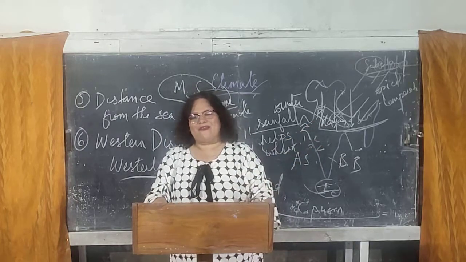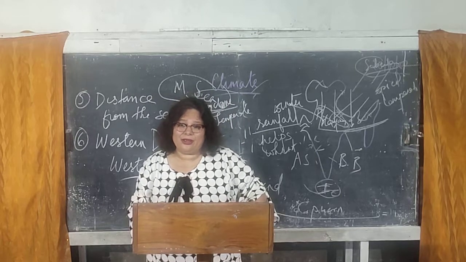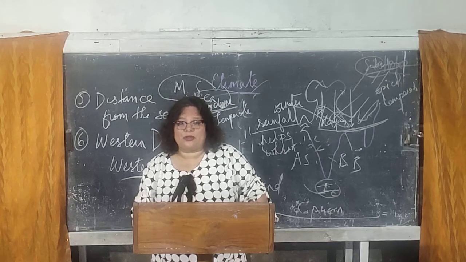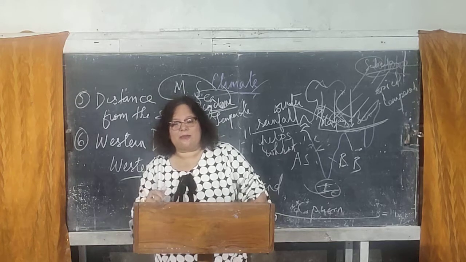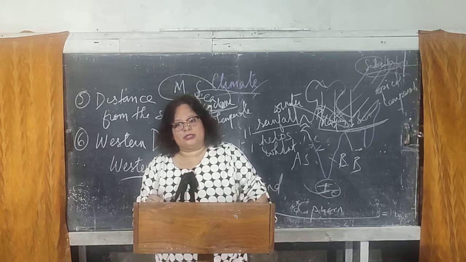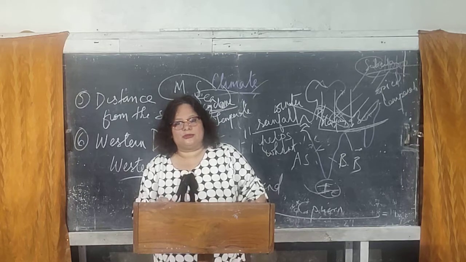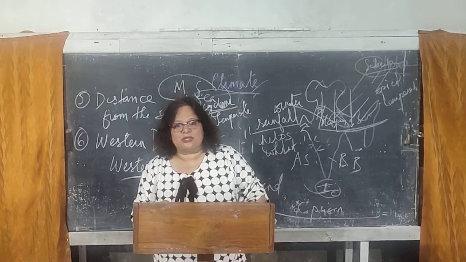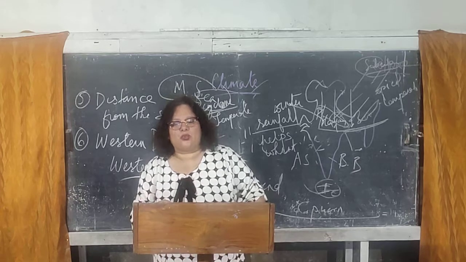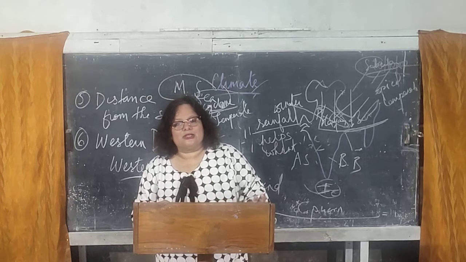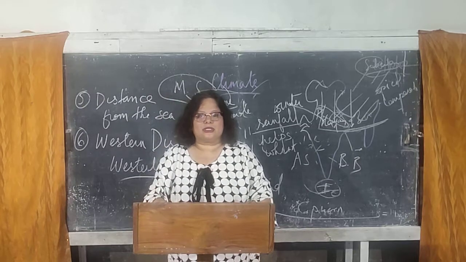Next important factor is the Himalayas, which act as a barrier, a climatic divide, stopping the cold wind coming from Siberia and stopping the wind carrying moisture from going to other parts of Asia. The third important factors are the jet streams, distance from the sea, and the temperate cyclonic wind or the western disturbances. So these are the important factors that affect the climate of the Indian subcontinent.